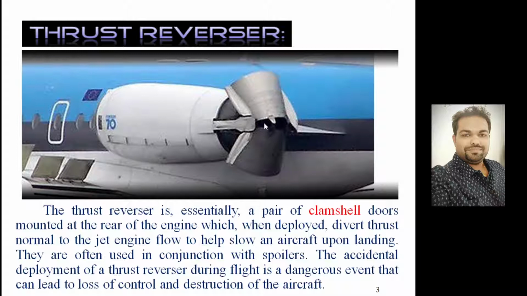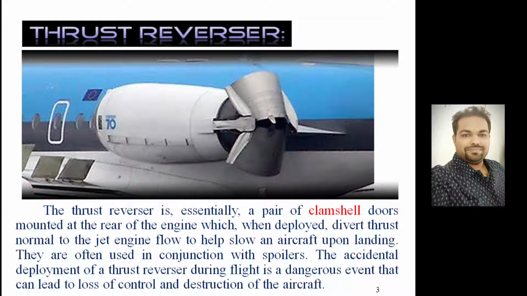Usually the exhaust gases will be directed parallel to the flow direction, and here we are diverting the exhaust gases. So when they are diverted, there will be a braking action on the engine or subsequently on the aircraft. So this is going to help the aircraft during landing.